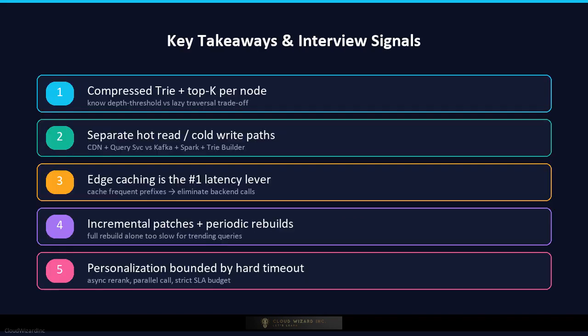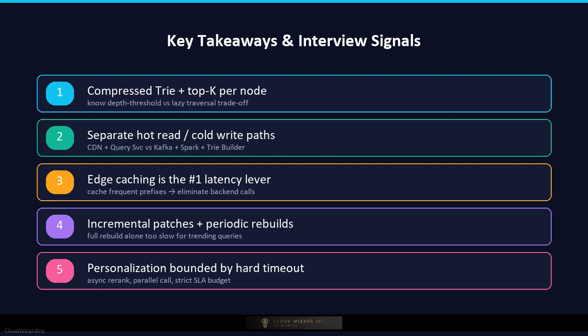Key takeaways for your interview. First, the core data structure is a compressed tree with precomputed top k lists per node. Know the memory trade-off between storing top k at every node versus lazy traversal below a depth threshold. Second, the architecture separates the hot read path, CDN edge cache, stateless query service, in-memory tree store, from the cold write path, Kafka ingestion, batch aggregation, tree builder, and you must explain both.